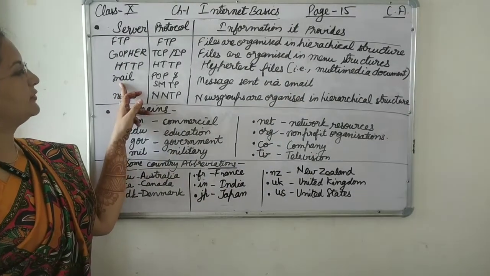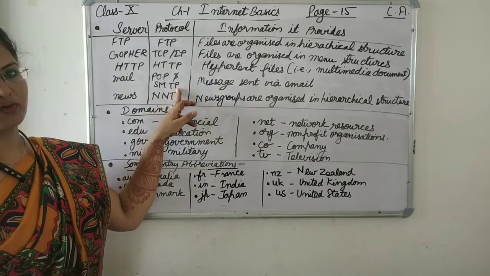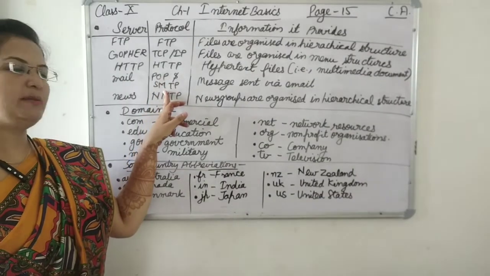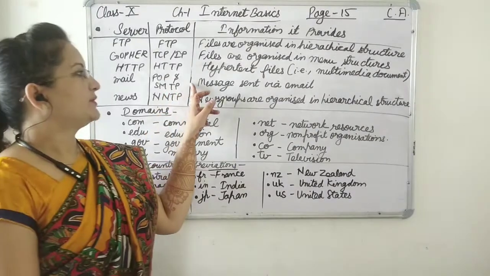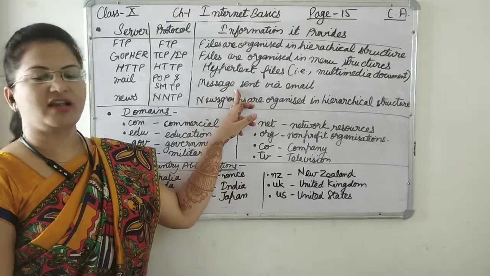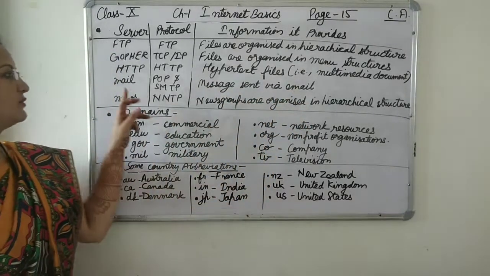Now mail server. So mail server uses POP protocol and SMTP protocol. POP means post office protocol, SMTP means simple mail transfer protocol. So these protocols are responsible to send messages and receive messages via emails. Okay, so emails are using mail servers.